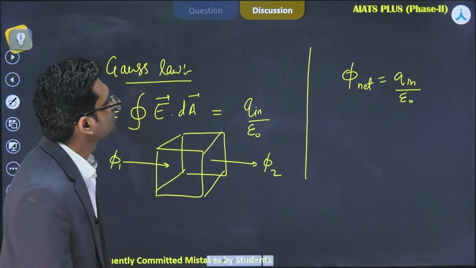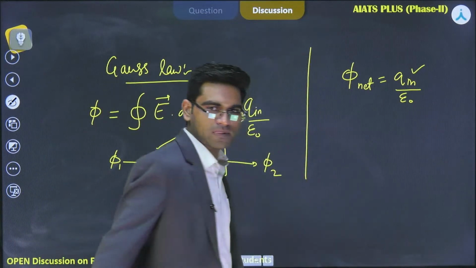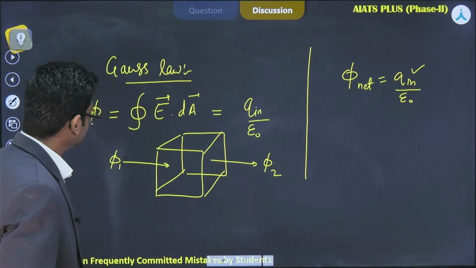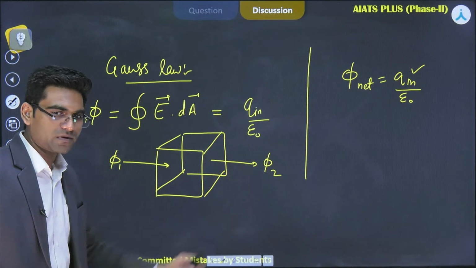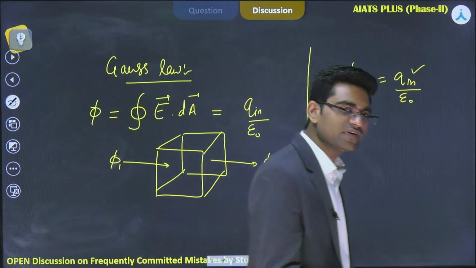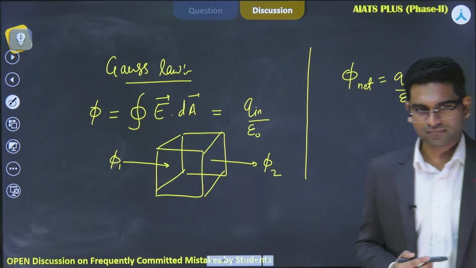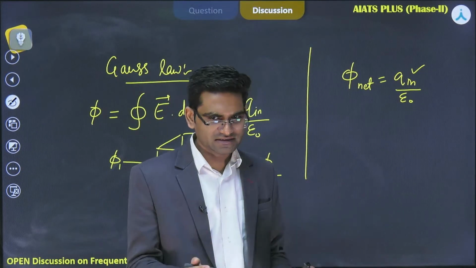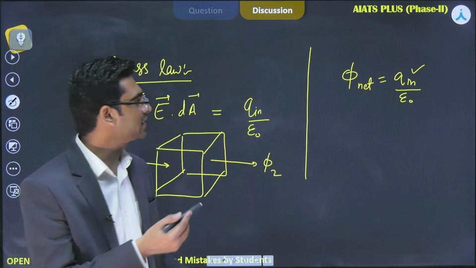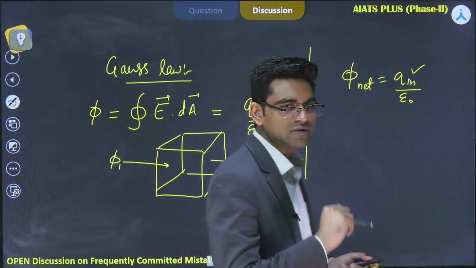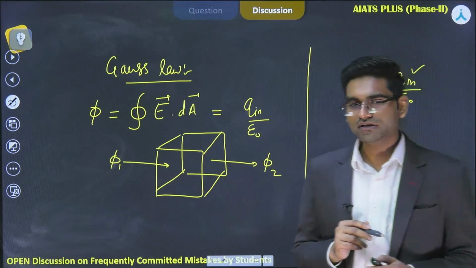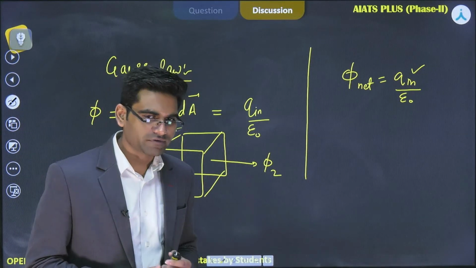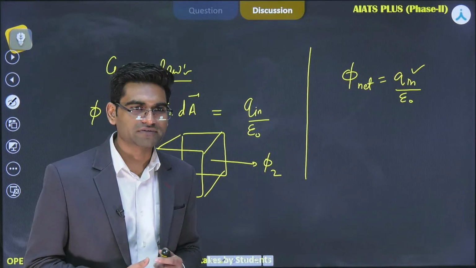We have to find the value of this enclosed charge. Okay, so phi net is phi 1 and phi 2. There are two electric flux, one is entering and other one is exiting. Okay, what should I write? Should I write phi 1 minus phi 2 or phi 2 minus phi 1? Difference lena hai. So I can write phi 1 minus phi 2 also, or I can write phi 2 minus phi 1 also. But one of them is correct. Can somebody tell me which is the correct equation? Is it phi 1 minus phi 2 or phi 2 minus phi 1? Phi 1.